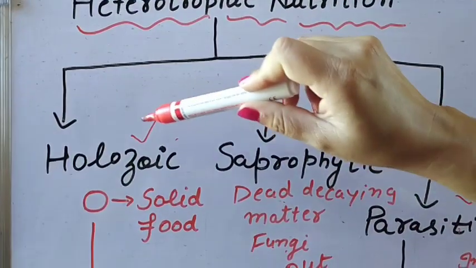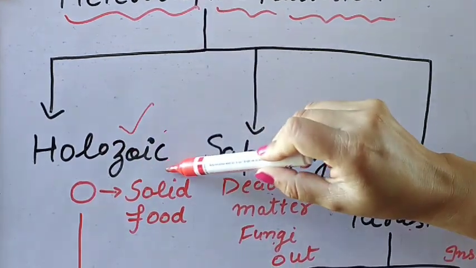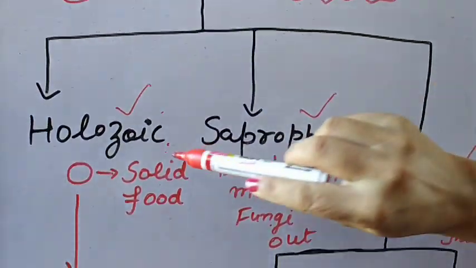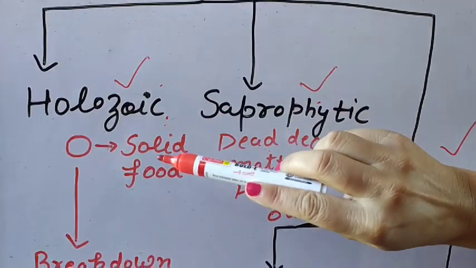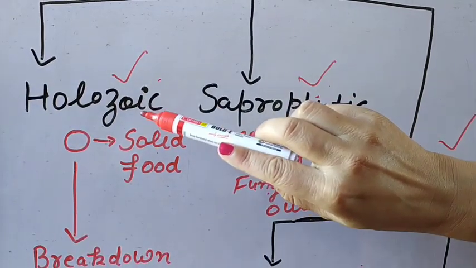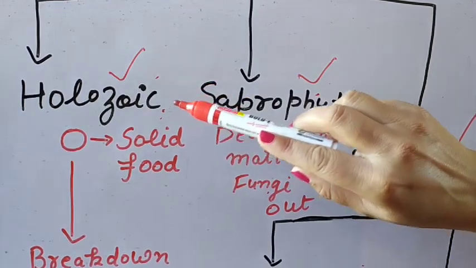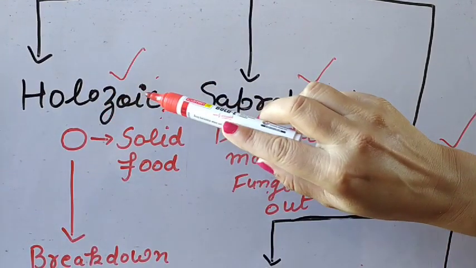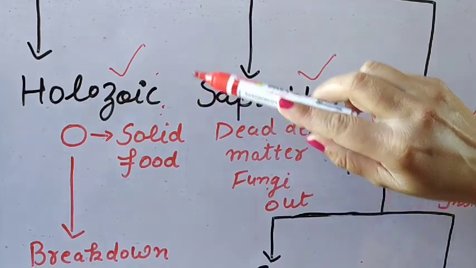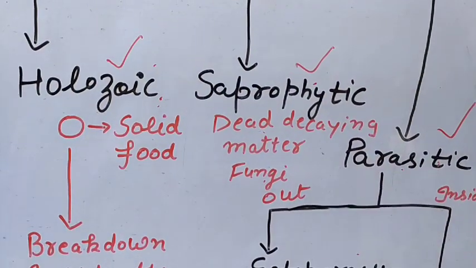Those organisms in which holozoic nutrition takes place are also divided into different categories. You can say herbivores, carnivores, and omnivores. So you are aware of the definition of herbivores, carnivores, and omnivores. Okay, so that is about heterotrophic nutrition.